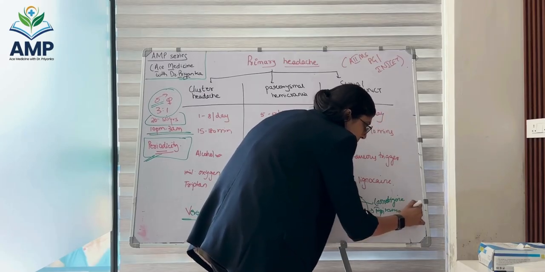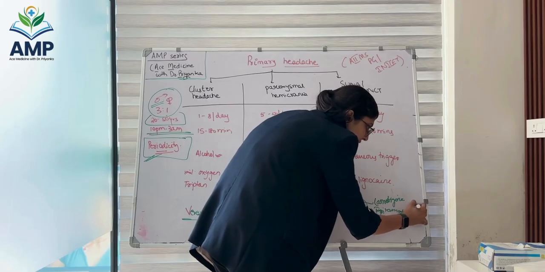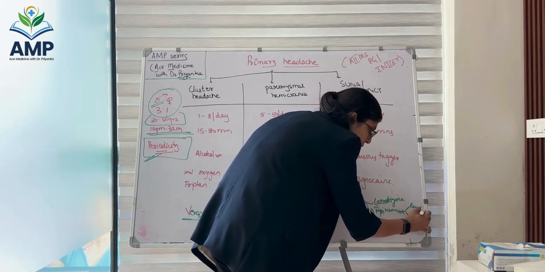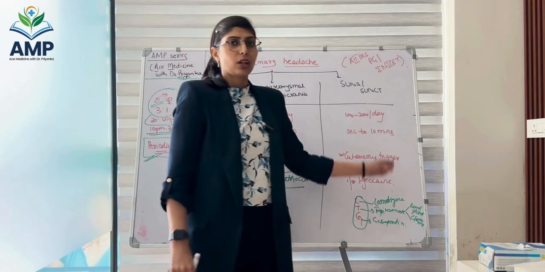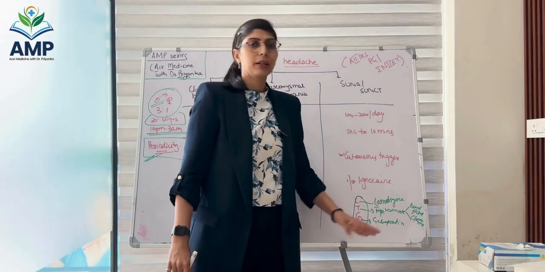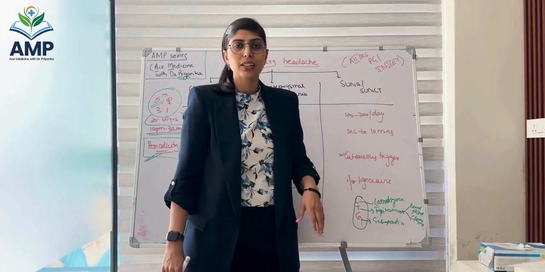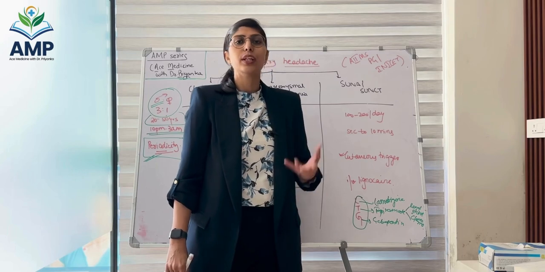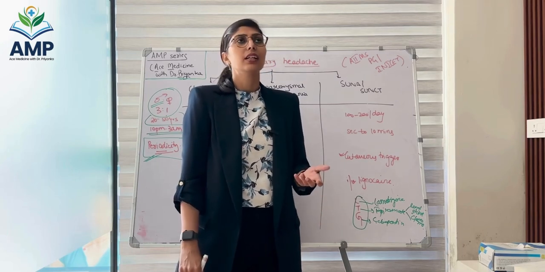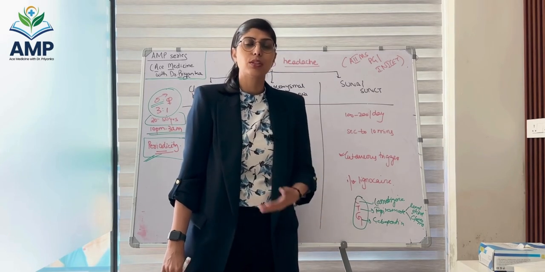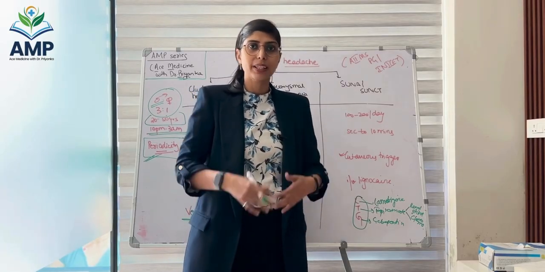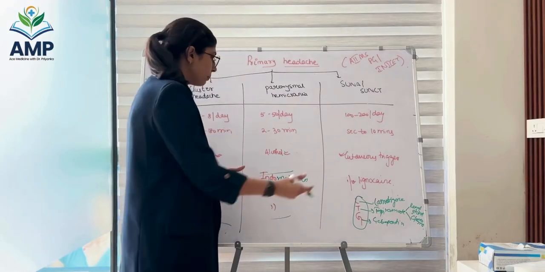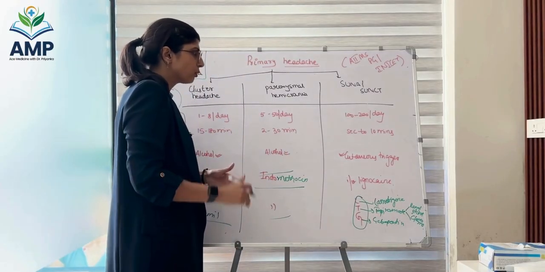With topiramate, please remember two of its very common side effects. One is renal stones and second is glaucoma. So remember that. You can be asked, the patient is having short-lasting headache, was prescribed topiramate. What is something that you need to do to monitor the adverse effect? And the answer will be checking intraocular pressure. This question has come up in an earlier AIIMS PG exam, and this can come up again in a different format. So remember the LTG, and remember the two important side effects of topiramate.